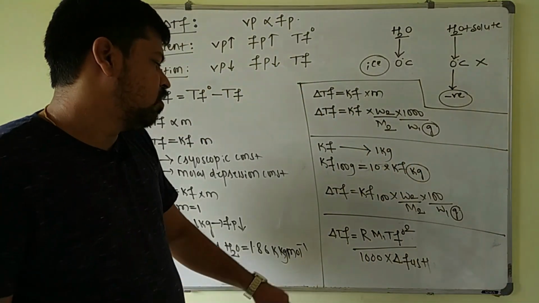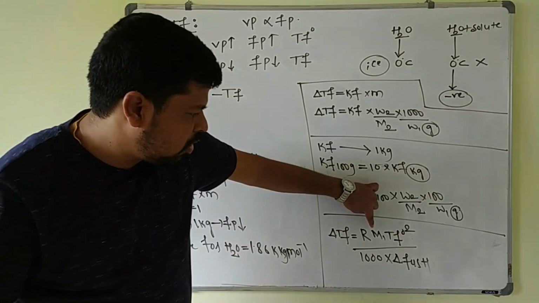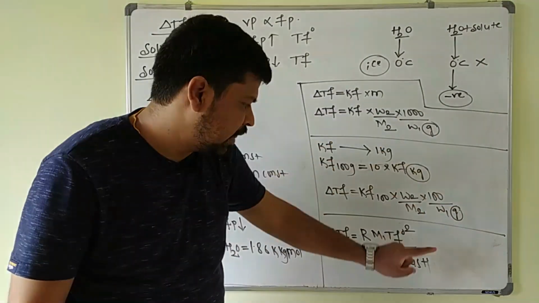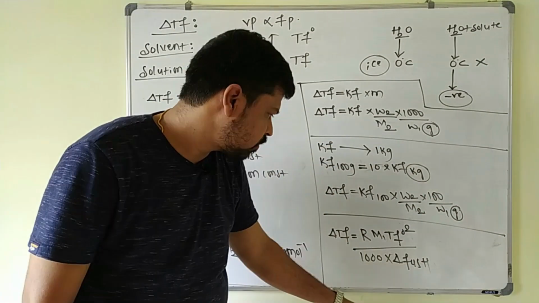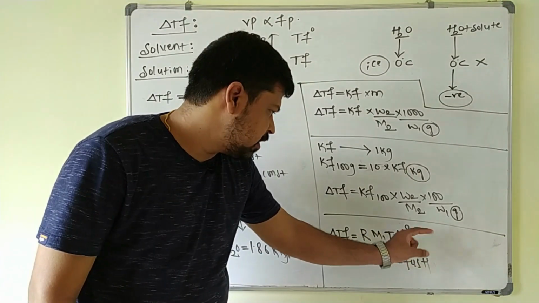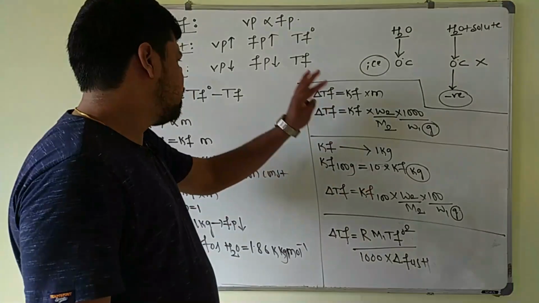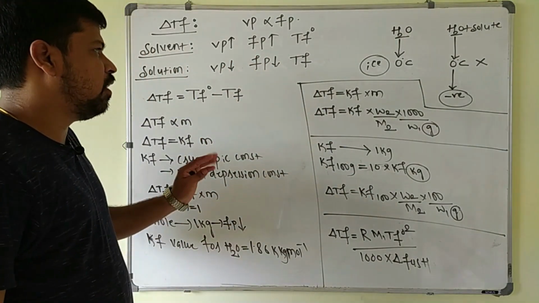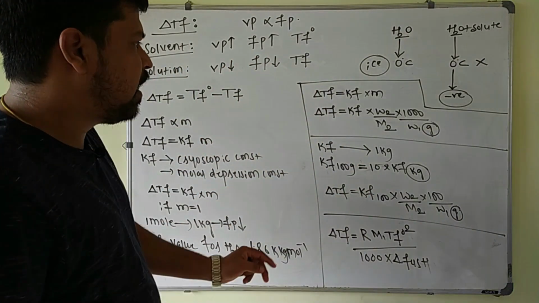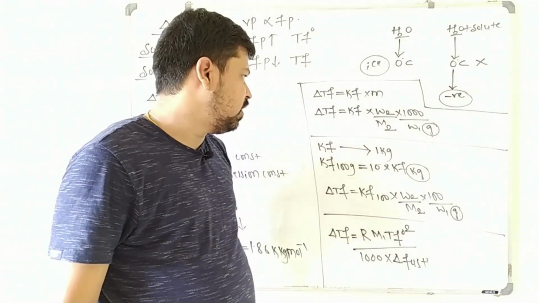So this is the formula here. All these terms are for the solvent only: enthalpy of fusion for the solvent, molar mass of the solvent, freezing point of the solvent. This is the gas constant R value. So these are the different formulas which are used to calculate the depression in the freezing point, as well as the molar mass of the solute.